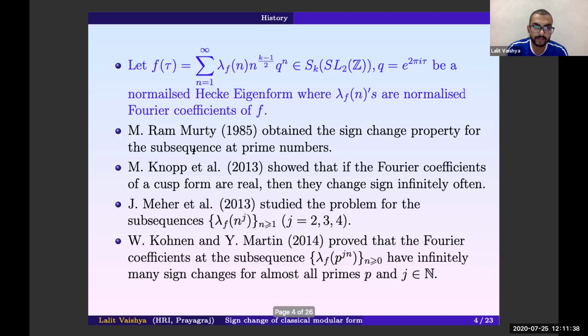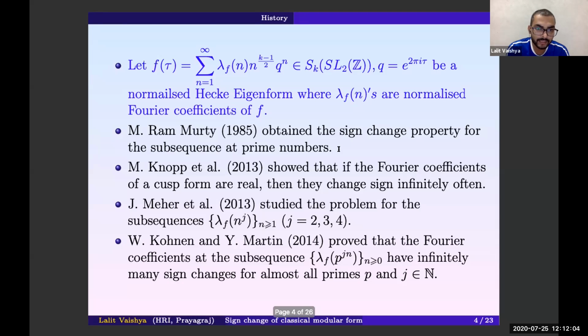In 1985, Ram Murty studied the sign change property for the subsequence at the prime numbers, precisely lambda_f(p) where p runs over all the primes. In 2013, Knopp, Kohnen and Wilkinson showed that if the Fourier coefficients of the cusp forms are real, then they change sign infinitely often.